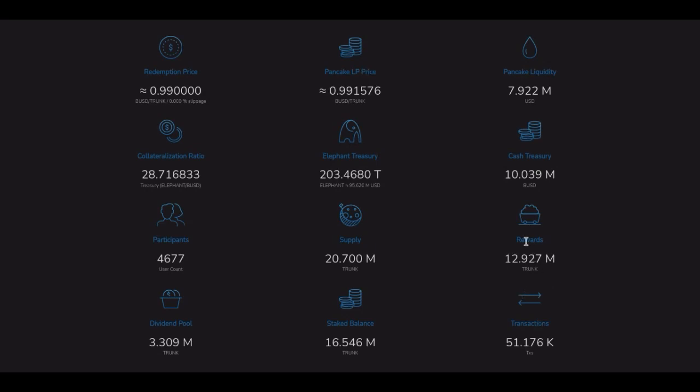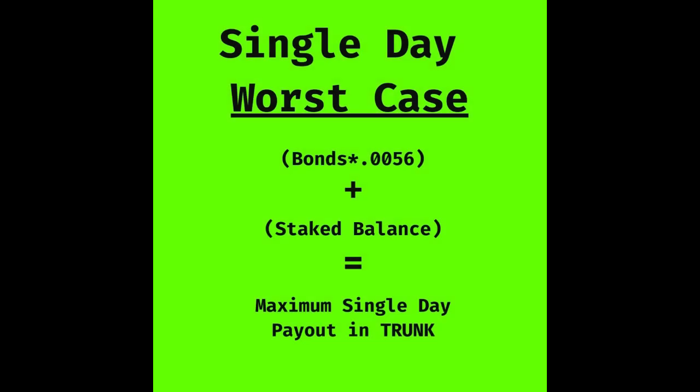The first scenario we'll look at is a single day worst case scenario, meaning what if everybody redeemed all of their trunk and claimed all of their earnings in the same day? This is the formula for the single day worst case scenario.